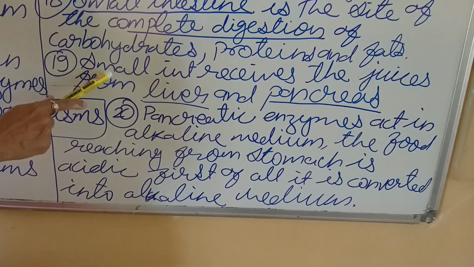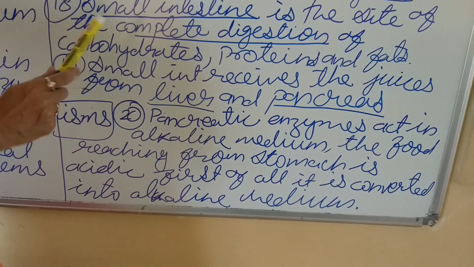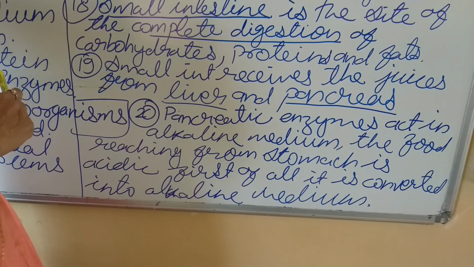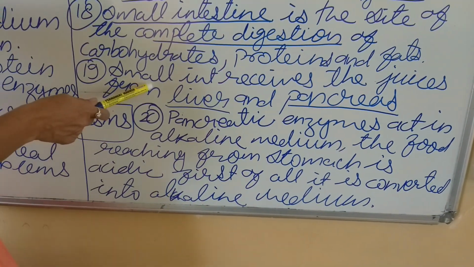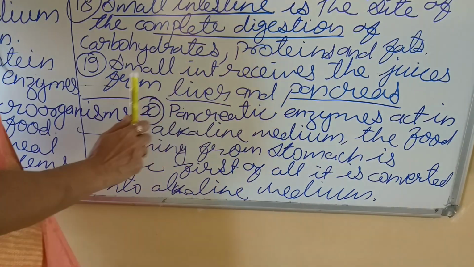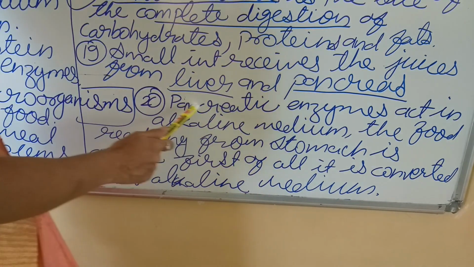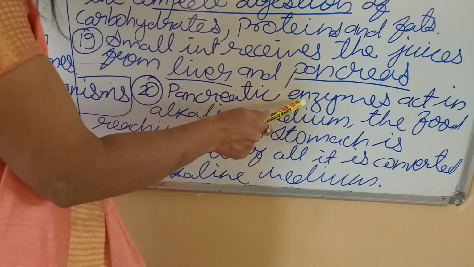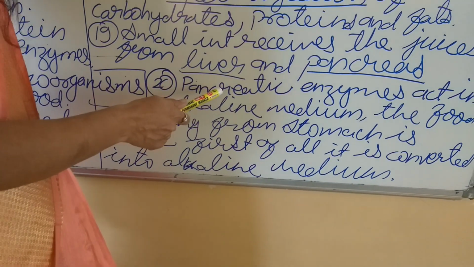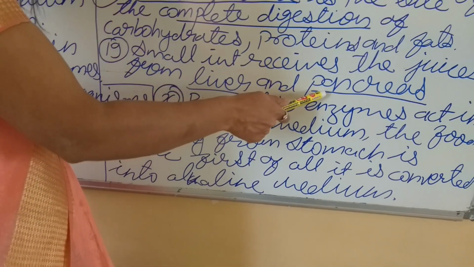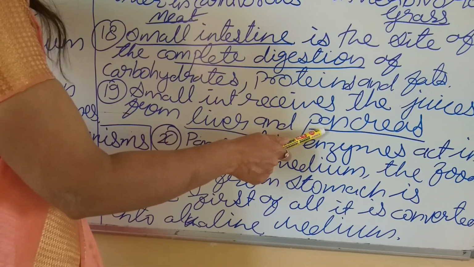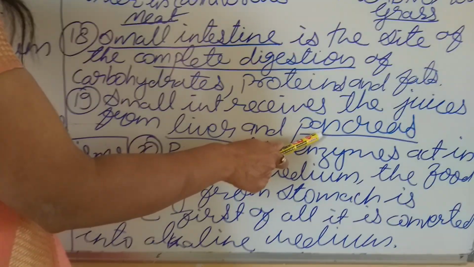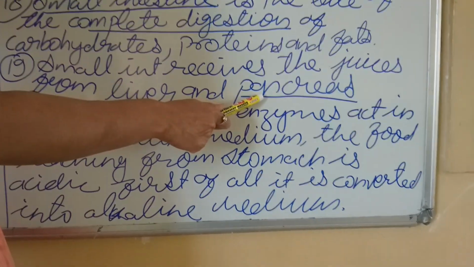Now, what is peculiar about the small intestine? See, the stomach, I told, receives the juice from the gastric gland, that is HCl, pepsin and mucus. Now, the small intestine also receives juices from the liver and pancreas. The pancreas secretes the pancreatic juice. But one thing about the pancreas is that it does not activate in an acidic medium. The food received from the stomach is in acidic form. So the medium is made alkaline.